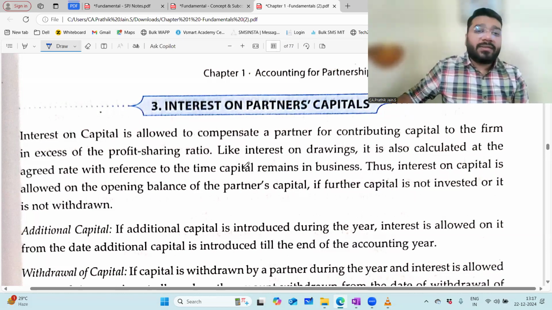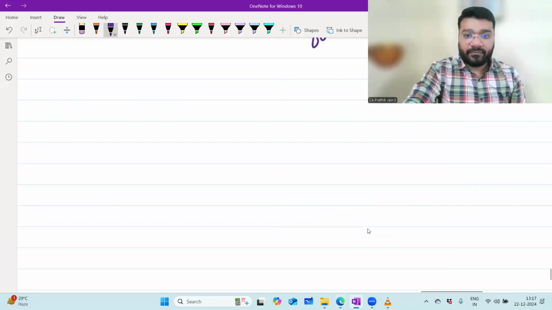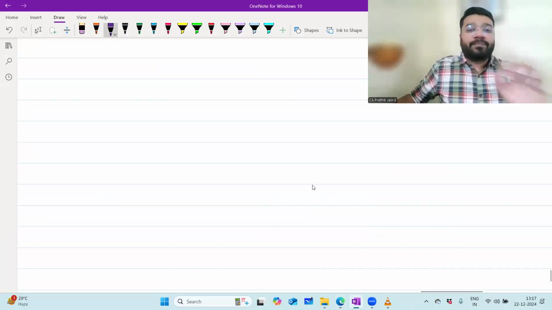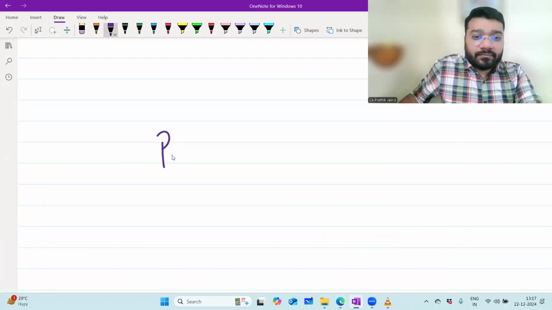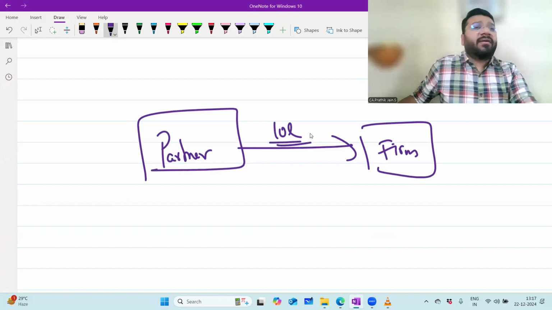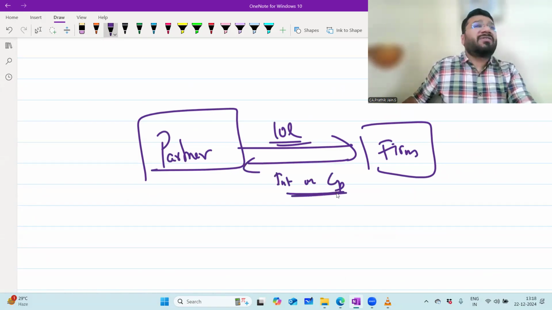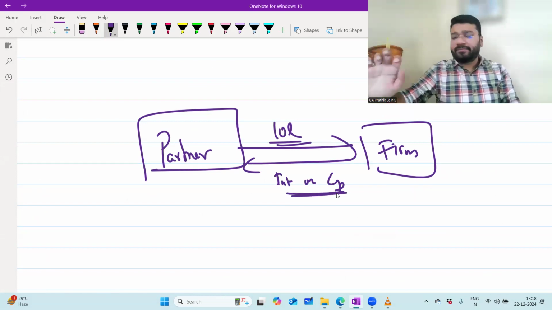Now, the next concept is interest on partner's capital. Who is giving capital to whom? Partner is giving capital to the firm. 10 lakh given. In return, the firm is supposed to pay interest on capital. The question is, why is the firm supposed to pay interest?